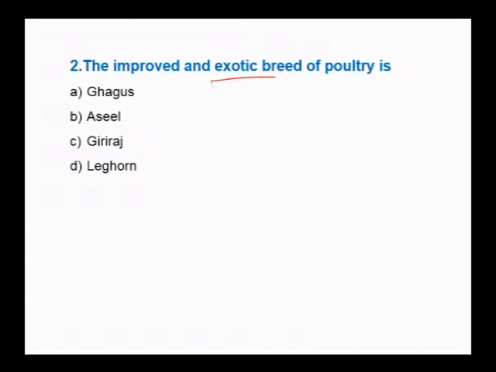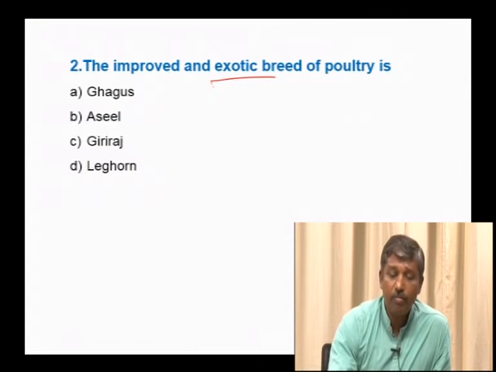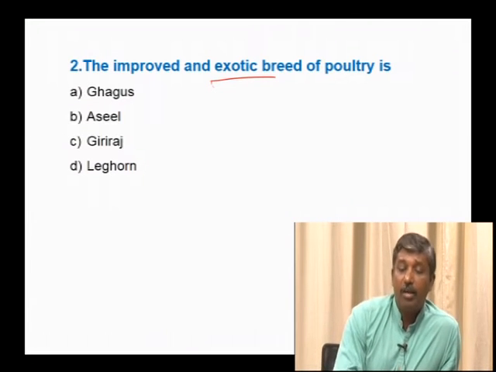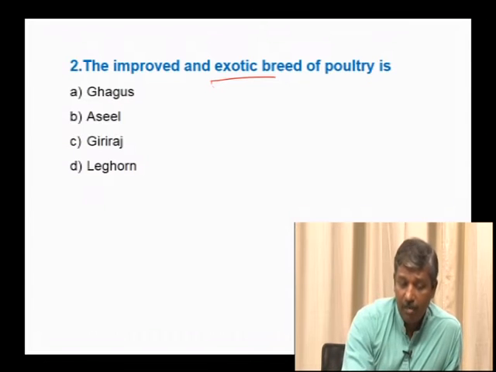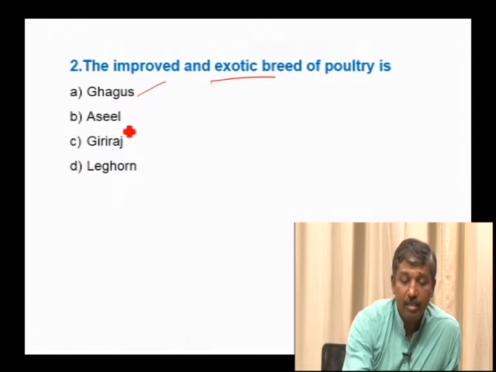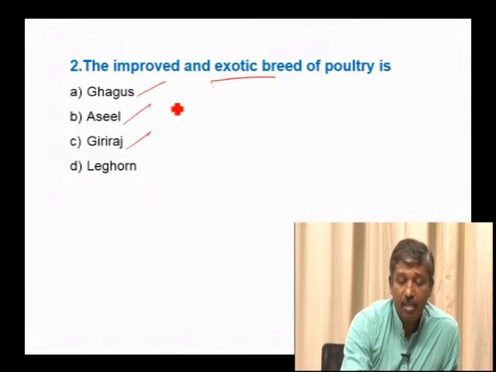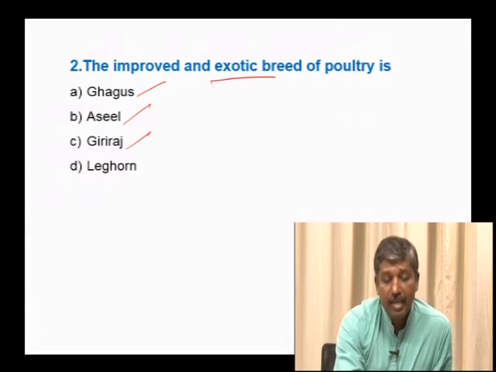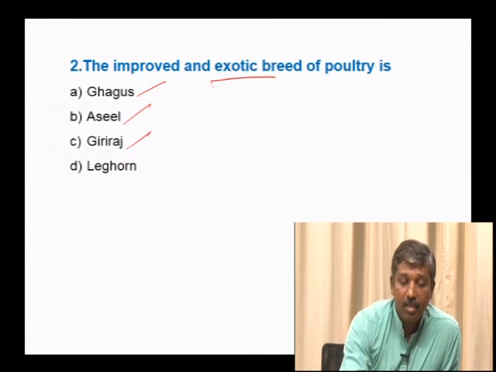The improved and exotic breed of poultry is: exotic breed means the breeds which have been imported or are not native to their origin. Among these options, Gagas, Asil, Giriraj and Leghorn. Gagas, Asil and Giriraj are indigenous breeds. Gagas is the indigenous breed reared in Andhra Pradesh and Karnataka.